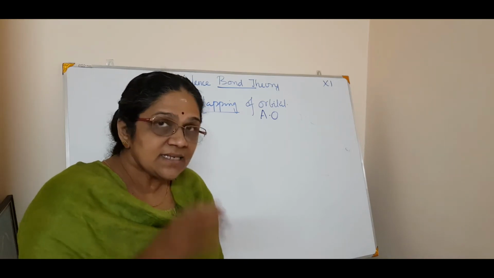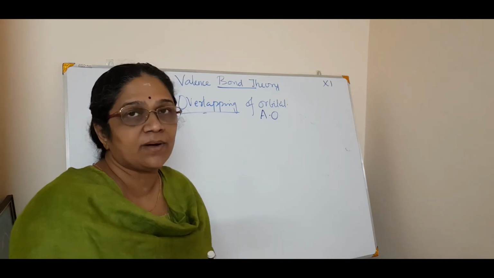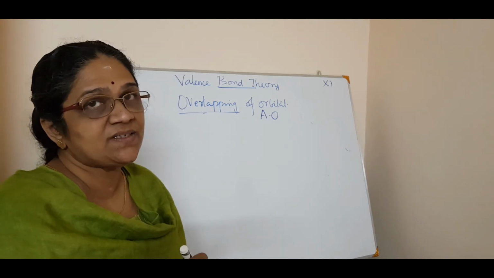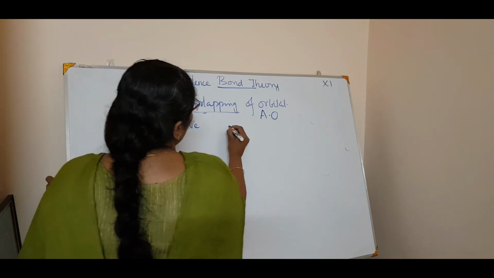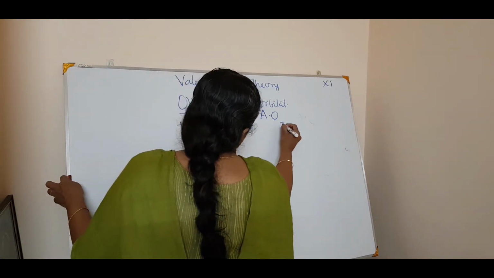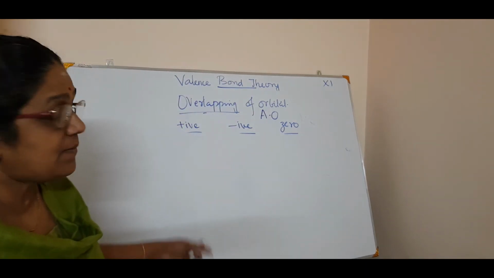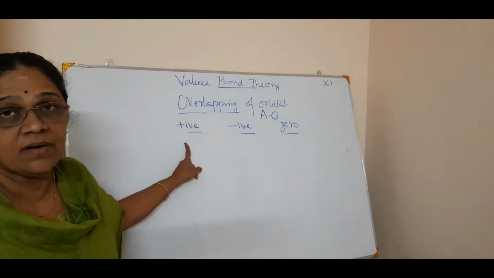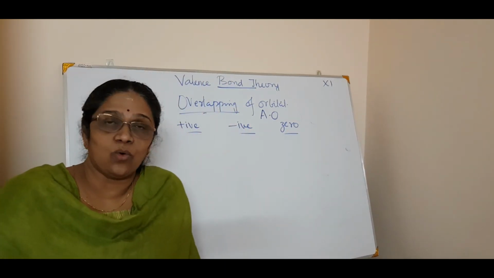There are certain positions by which an orbital overlap comes. It comes under three categories: there can be a positive overlap, a negative overlap, or a zero overlap.